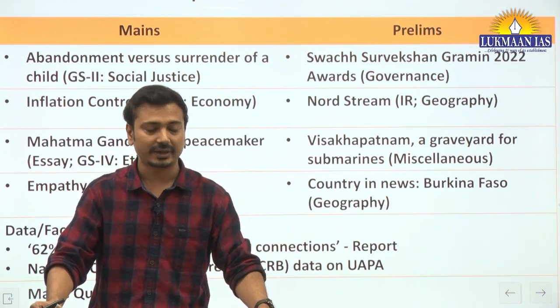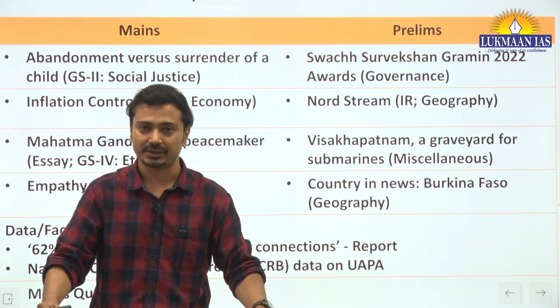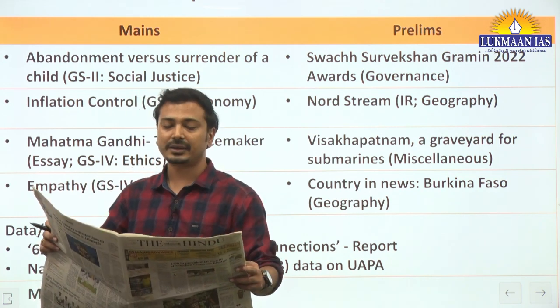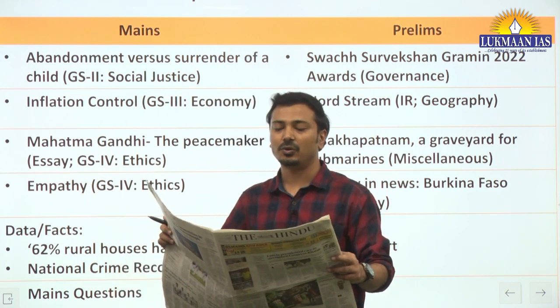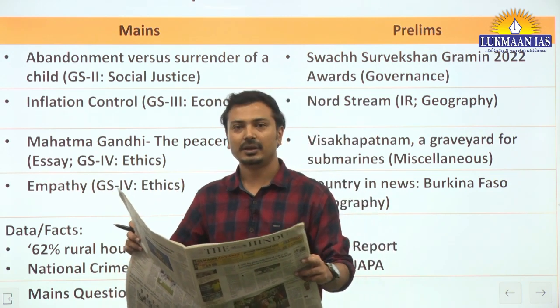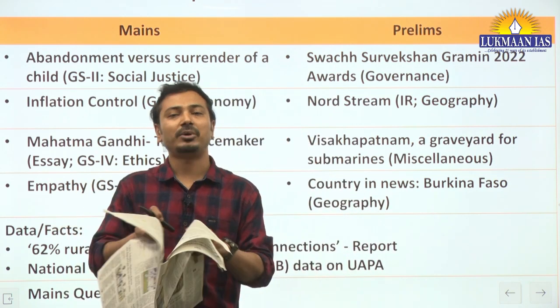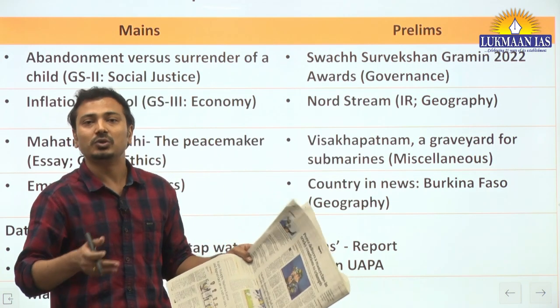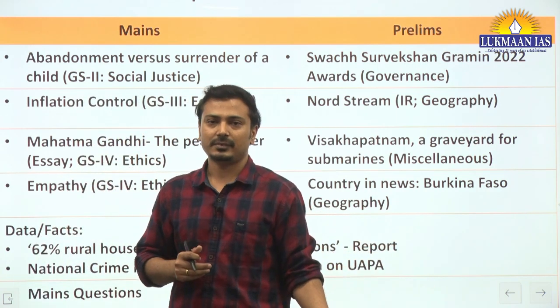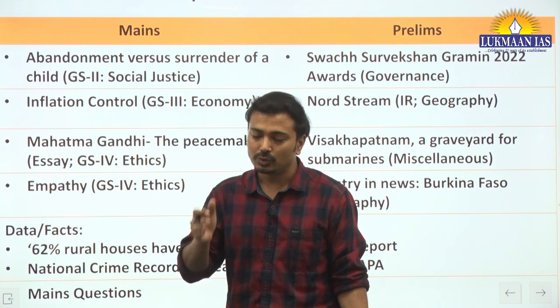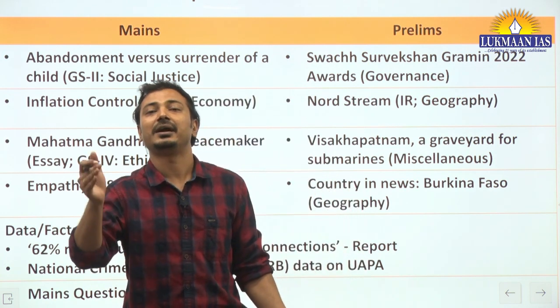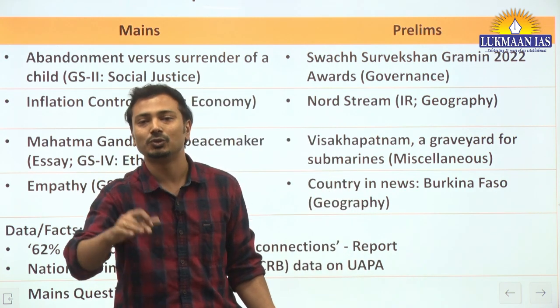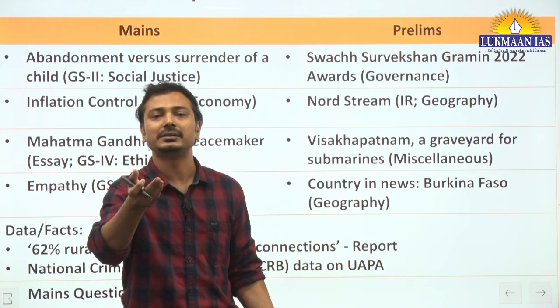Now the important one is page number 8, the editorial page. Here there are two important articles: 'Choose safe surrender over infant abandonment.' Why do people resort to child abandonment, and why do people need to surrender their child if they are not able, socio-economically, to raise the child?